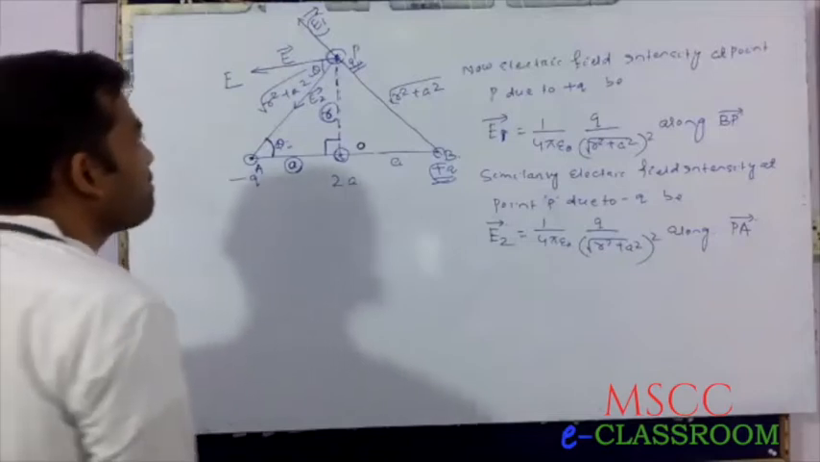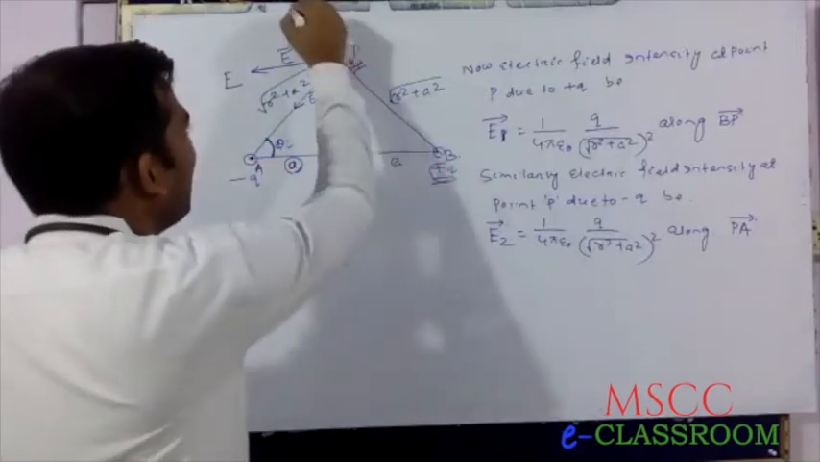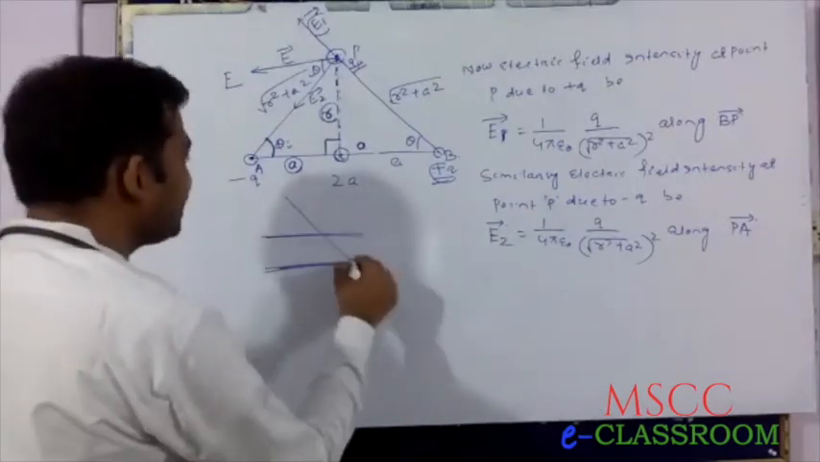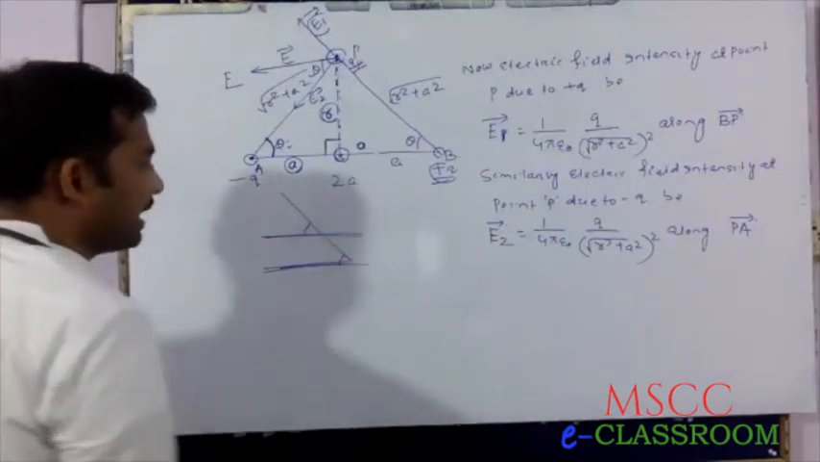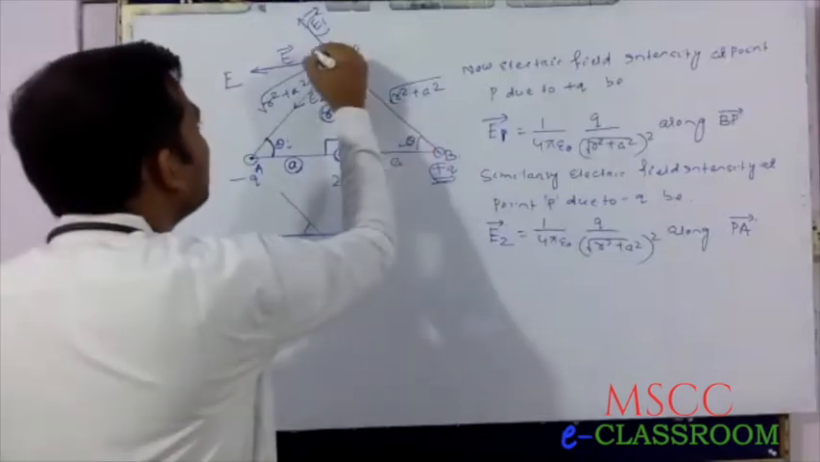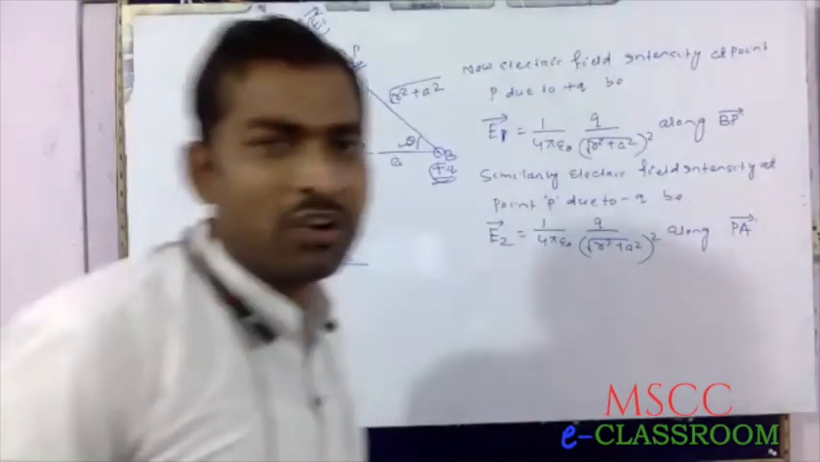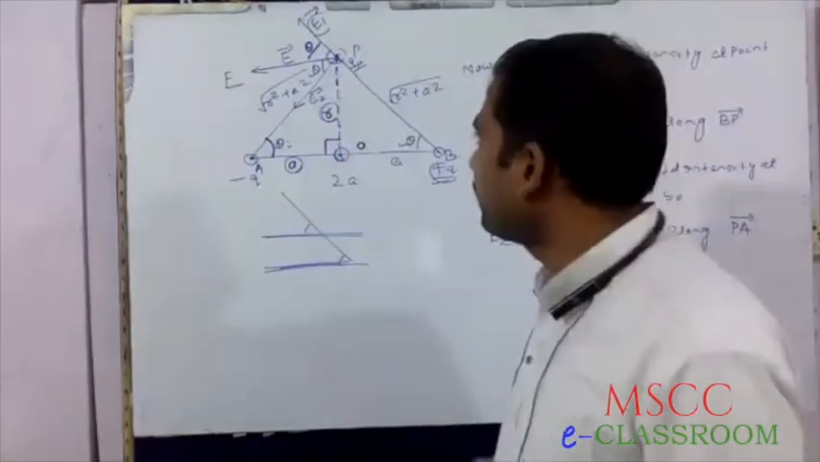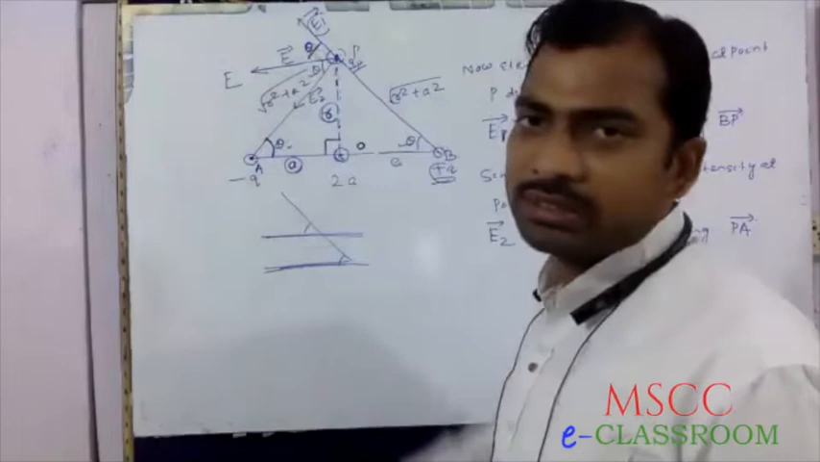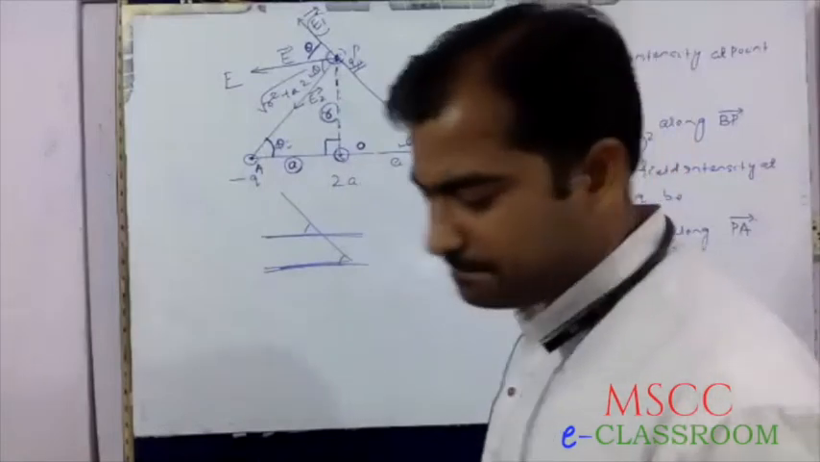Similarly, from another point of view, if these two lines are parallel and this is a transversal, this angle equals this angle. The reason is corresponding angles are equal. Corresponding angles are the same. Therefore, this is theta, this is also theta, because this angle is theta and this angle is theta.